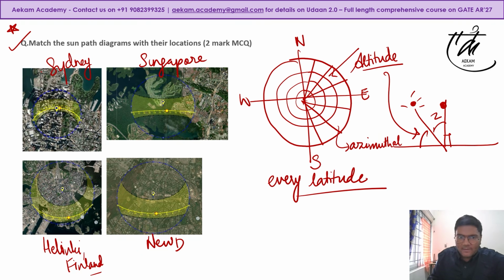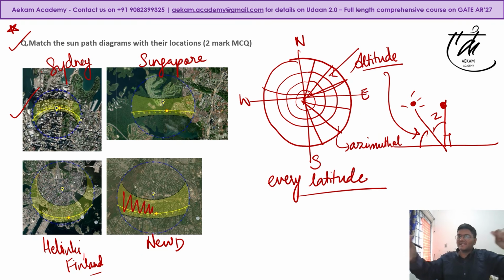This yellow band is basically the movement of the sun across the year, right? अगर वो साउथ में है, तो वो सिडनी हो ही नहीं सकता क्योंकि सिडनी में तो नॉर्थ से जाएगा. So this would be correctly Sydney. New Delhi would be very easy for us because we have been studying in Indian climatic conditions, right? Something like this where you have one line that goes across, say, your north. This is generally if it is located below the Tropic of Cancer. Delhi is located above the Tropic of Cancer, so this doesn't happen. But still, I'm just saying. And this particular band is majorly through the south. This is New Delhi.